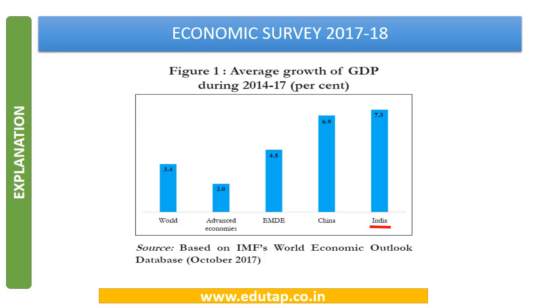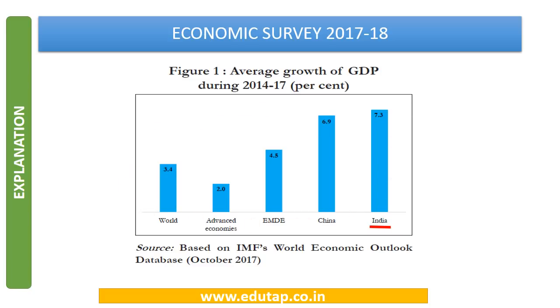So this is the chart which depicts the performance or the average growth of GDP in India during 2014 to 17. So clearly you can see that India's rate is going to be higher than China, emerging market and developing economies, advanced economies, and the world. And this is based on the IMF's World Economic Outlook. So this is a very important publication of IMF, and this fact has been obtained from that publication by Economic Survey of 2017-18.